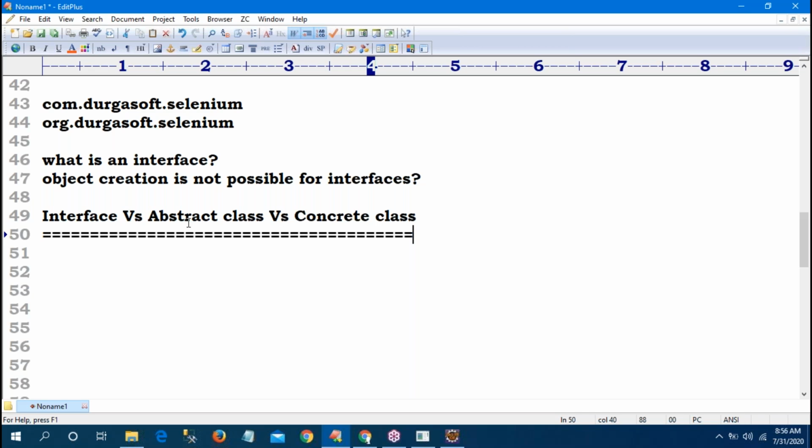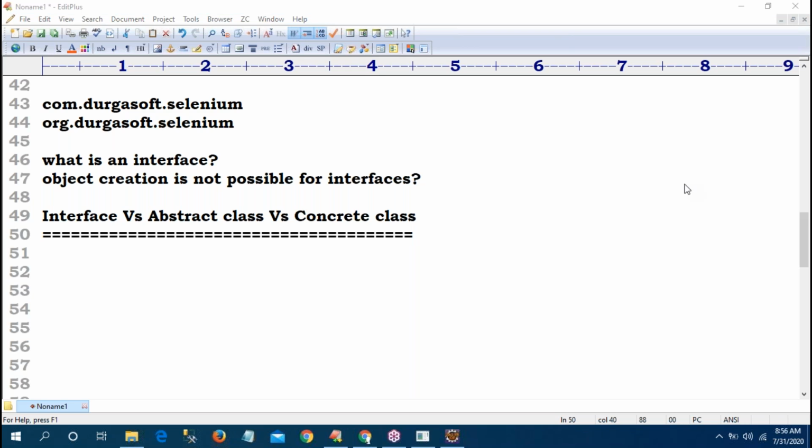Definitely. Yes, Samyukta, please tell. What is your doubt? Tell, no problem.